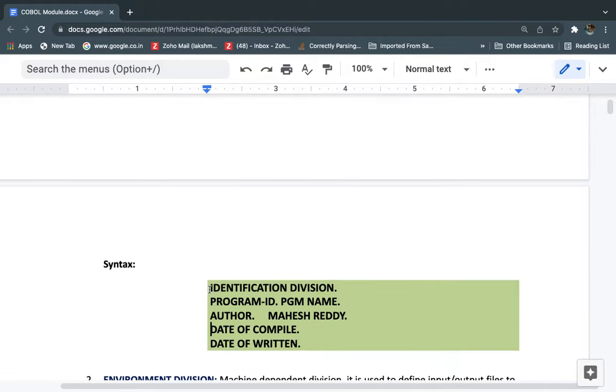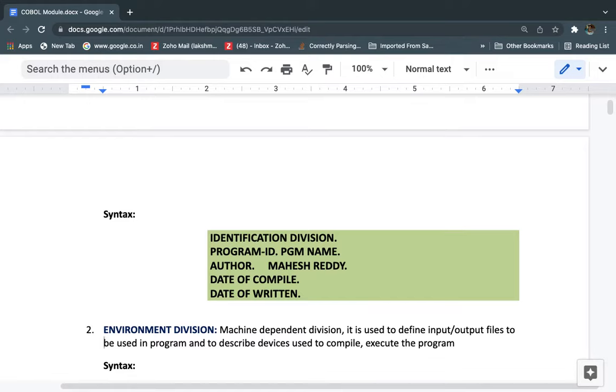So this is the first. The COBOL program will start with the identification division, followed by, under that, the program ID and one space we need to provide, followed by the program name. And next, author is nothing but who wrote this program, and date of compile and date of return, something like that we can use. Okay.